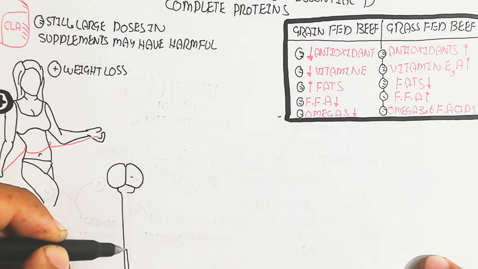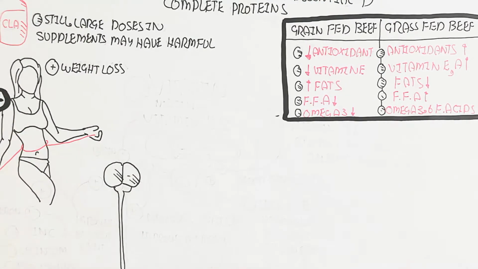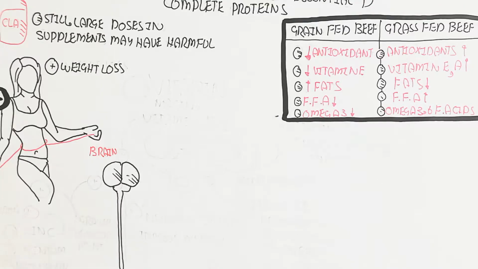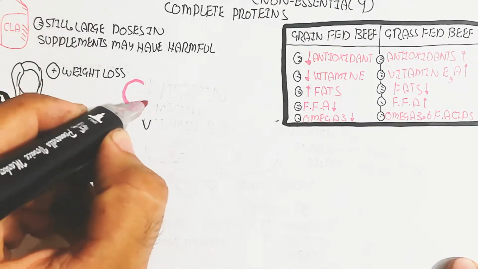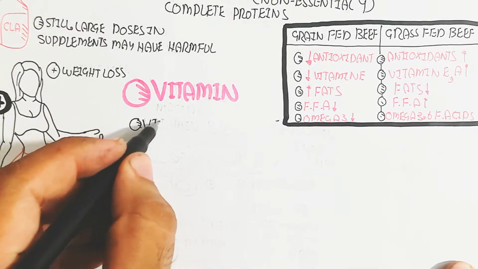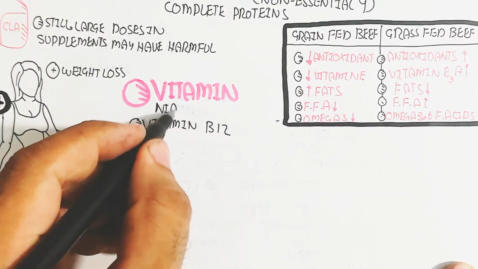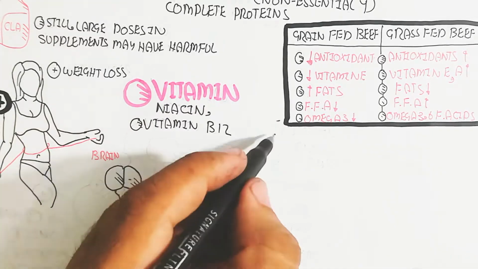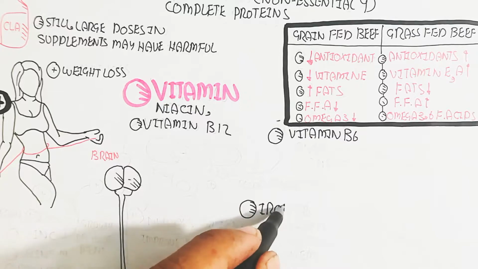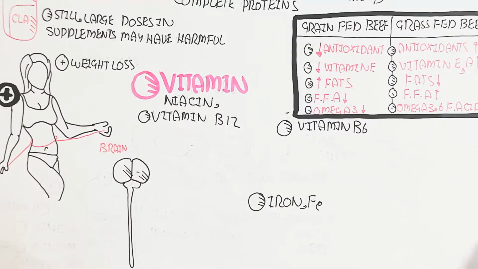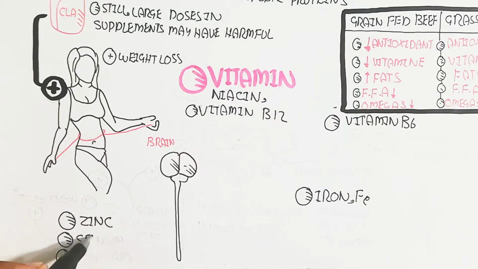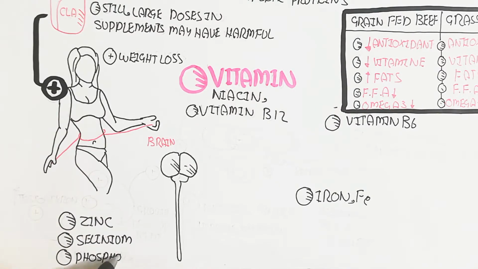So here is the nervous system, which contains the brain and spinal cord. Anyhow, here you can understand the vitamins. These vitamins contain niacin and vitamin B12 and vitamin B6, and basically iron, zinc, and selenium, and phosphorus.